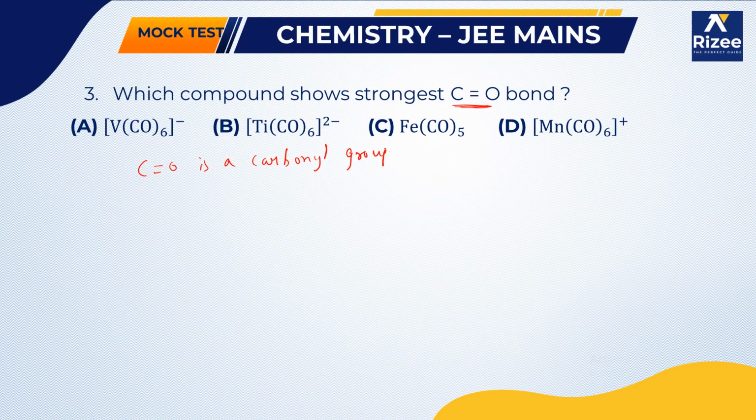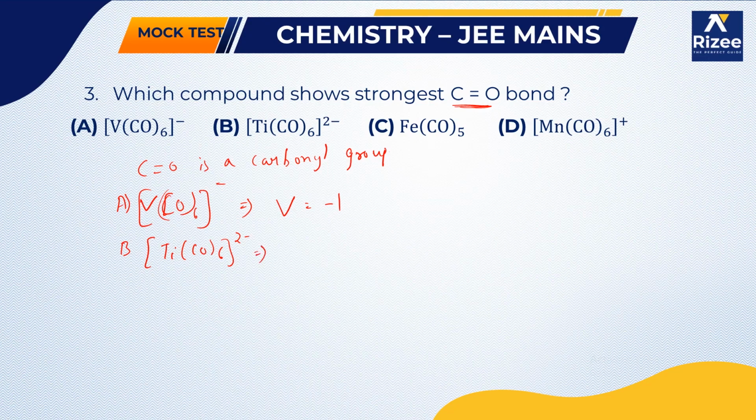So in the given options, the first option is V(CO)6 minus. So what is the oxidation state of vanadium? It is -1. Next, in the second option, titanium carbonyl, it is 2 minus. So the oxidation state of titanium is -2, because the carbonyl group has oxidation state 0, as it is a neutral ligand.